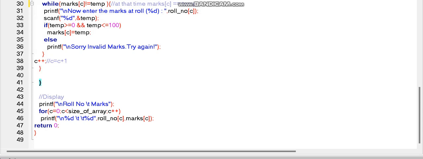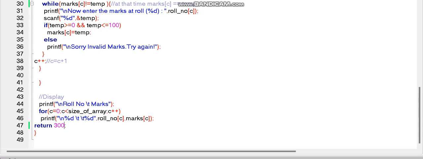and then our display. This is an escape sequence: \n means new line, \t means tab, and then showing the output, meaning equal to 0. C is again reinitialized and the condition is within this range, and C++. Here we are displaying, with 2 tabs I have given, between roll number and the marks of each roll number. And then after this iteration, we are returning something inside main function, meaning termination of program. Look, 300 returning also means termination of program. This is the syntax. That's it.